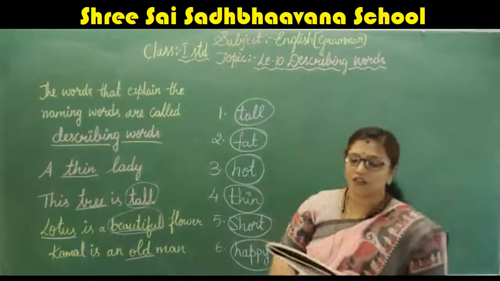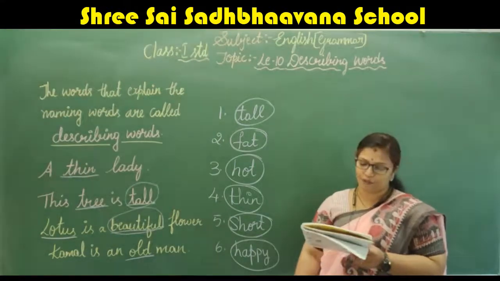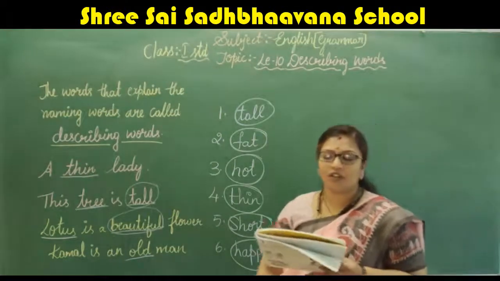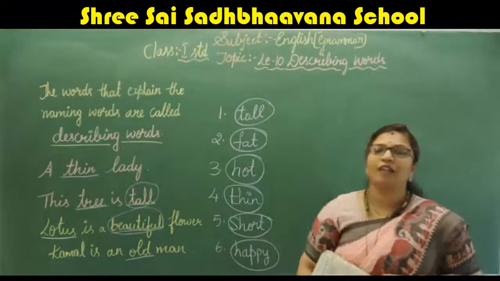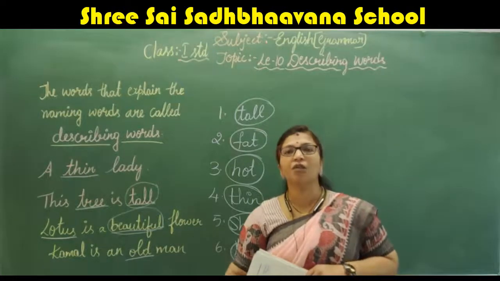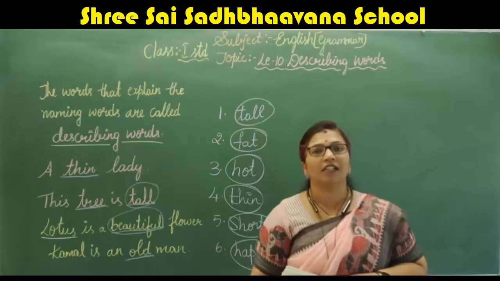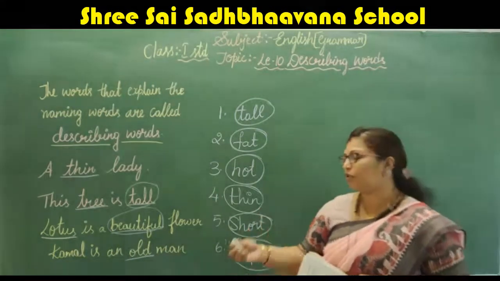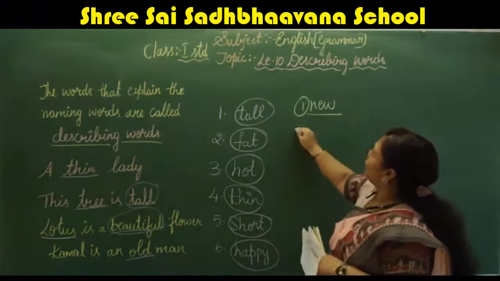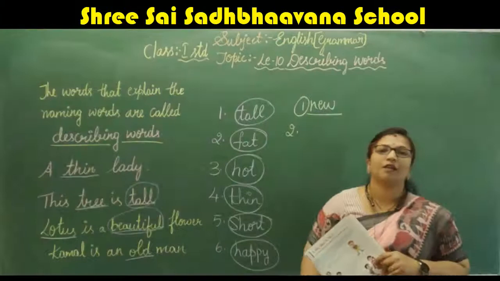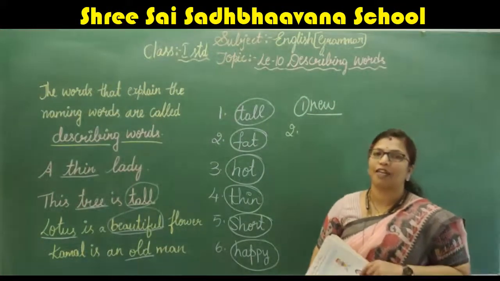Next, they have given you fill in the blanks with the correct describing word. Nisha lives in a dash house. We can write old house, new house. Which house is she living in? Which is the describing word? New, old, like that. So write there first one N-E-W, new.